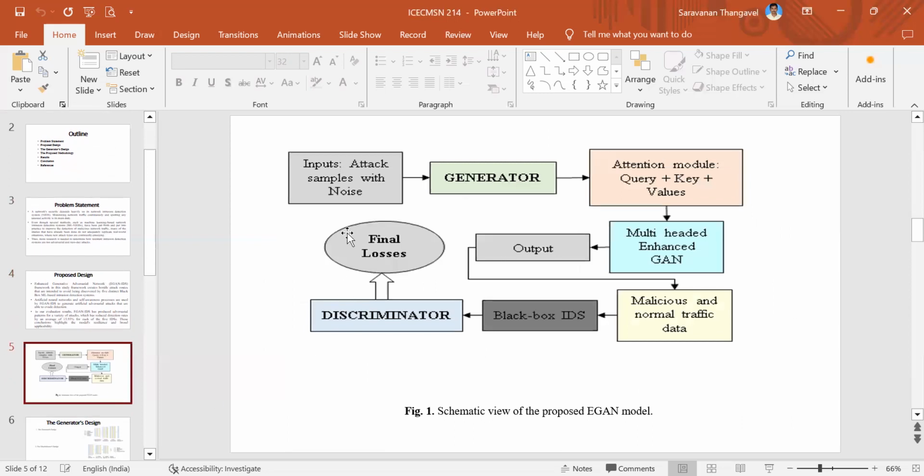Then the diagrammatic view: this is the input. Attack samples with noise are given to the generator, and the attention module contains the query, key and values that move to the multi-headed EGAN. Then it produces the output. In that, we are getting the malicious data and non-malicious traffic data, which is passed into the black box intrusion detection system. It is moved to the discriminator, and the final loss is identified. This is the systematic view of the proposed EGAN model.